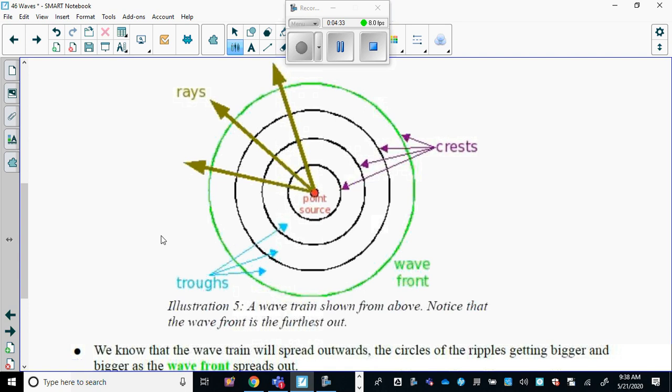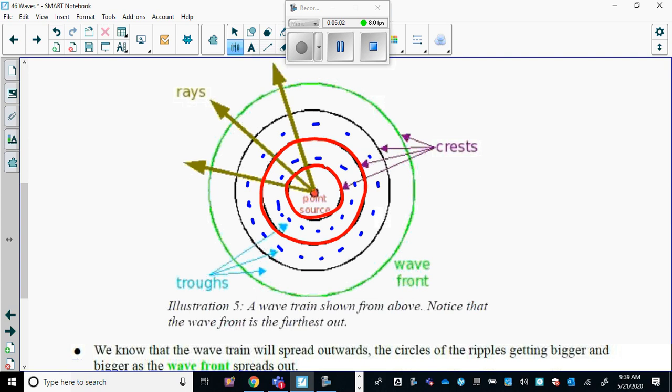The lines that we draw right here, and here, and all of them, they represent the crests, and everywhere in the middle represents the troughs. So the troughs aren't depicted, they're just invisible, the space between the crests. And then the wave just spreads out.